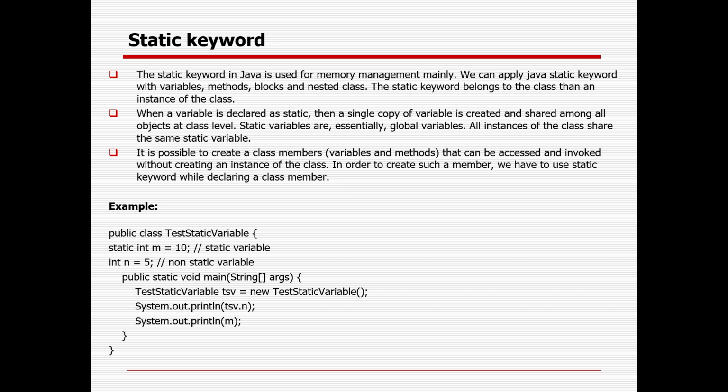It is possible to create class variables, class members, or methods that can be accessed and invoked without creating an instance of the class. In order to create such a member, you have to use the static keyword while declaring a class member. That is the way you can create a static variable or static class, static methods. So automatically no need to call it, directly you can use it without creating the object or instance. That is the importance of the static keyword.